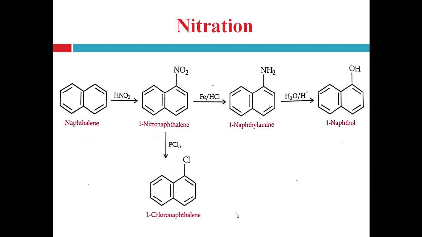Now 1-nitronaphthalene can also be converted into a chloro derivative with the help of phosphorus pentachloride and forms 1-chloronaphthalene, right? So the first reaction, nitration of the naphthalene ring with the help of nitric acid, forms 1-nitronaphthalene. As I said, the electrophile attack occurs on the first carbon atom, so it forms 1-nitronaphthalene. Now this 1-nitronaphthalene can be converted into 1-naphthylamine and 1-naphthol as well as 1-chloronaphthalene.